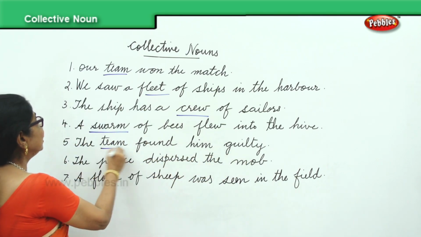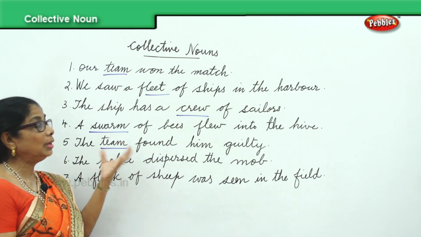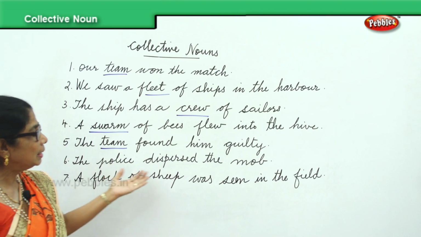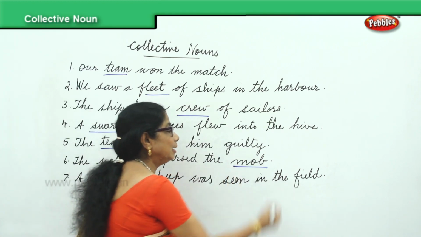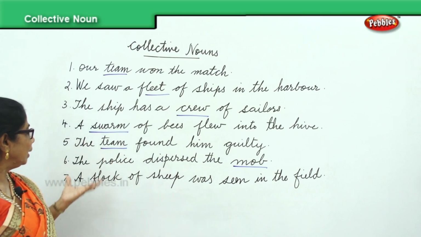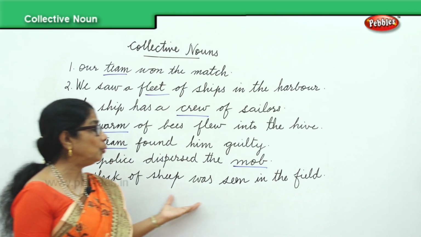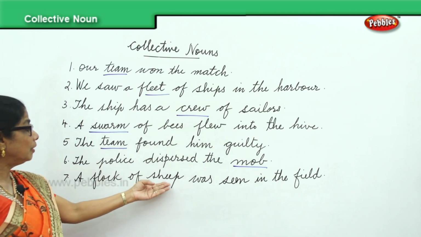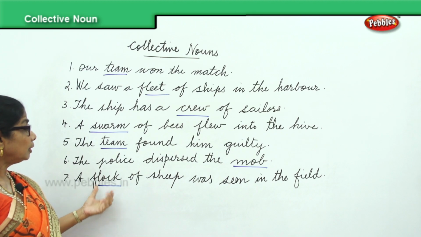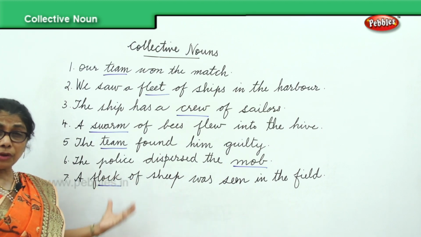Again, there was a team there. The police dispersed the mob. Mob is a collective noun for a group of people. Now, a flock of sheep was seen in the field. For a number of sheep together you say flock. You can say a flock of birds, a flock of sheep.